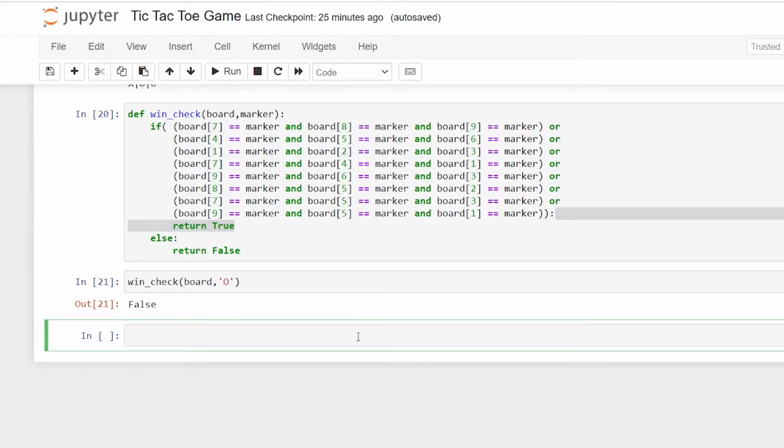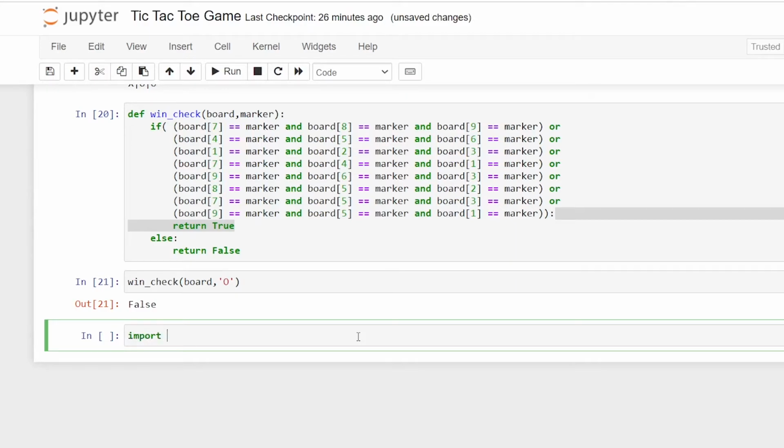Now we have to write a function which gives a random integer from 0 to 1, and it will decide the player based on that number, like flipping a coin. In a similar way, we're gonna give the user a chance by giving a random integer between 0 and 1. If he gets 0, he gets player 1, or if he gets 1, he gets player 2.